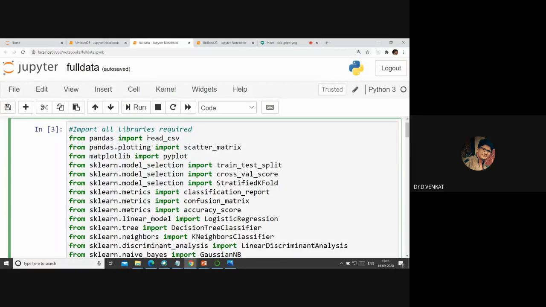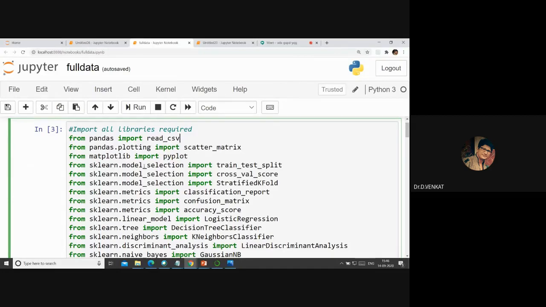We are importing read underscore CSV. So basically, if there are any Excel files, we should be able to read the file in comma separated value format. And if I want to do the plotting, I can use the scatter matrix plot. And already Ranga gave a clue, matplotlib is available from the package pyplot.